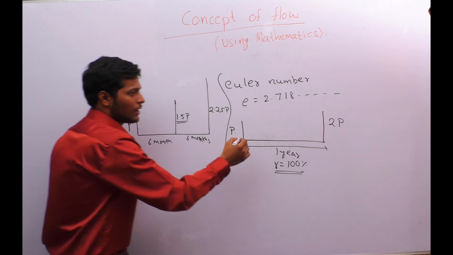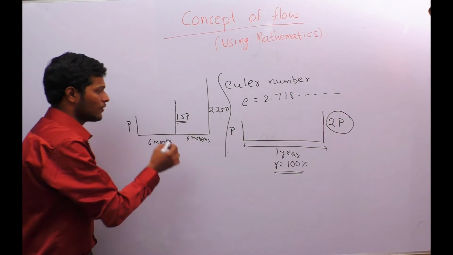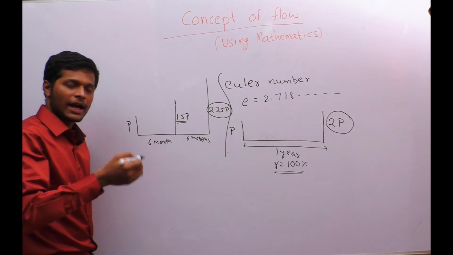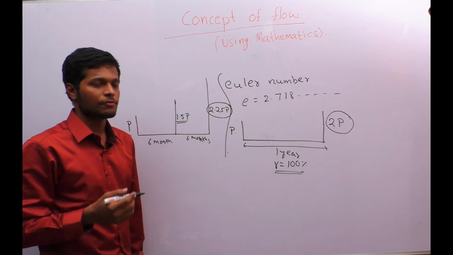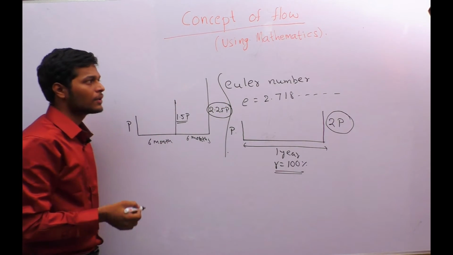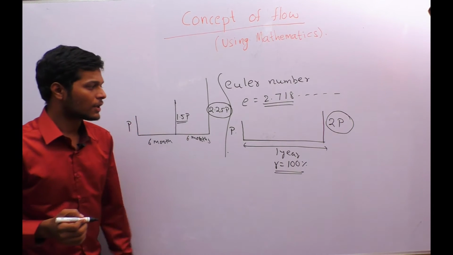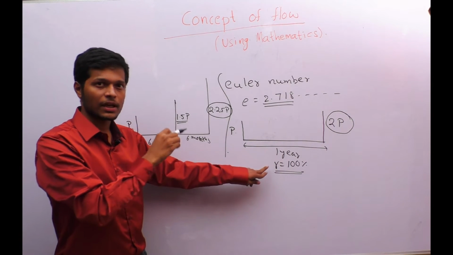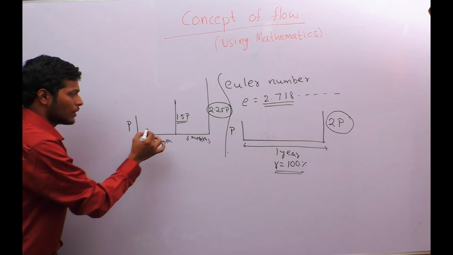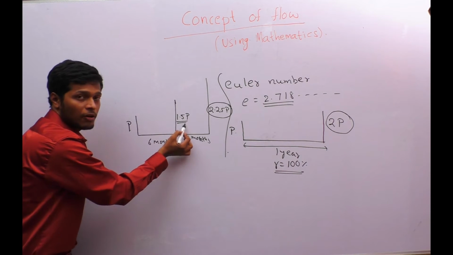So we can see if they are depositing after 1 year, you are getting 2P. If they are depositing for every 6 months, we are getting 2.25P. But actually in India, the banks deposit for every 4 months. So this value will slightly increase further. What this Euler number says is, suppose with this rate of interest, the amount is increasing continuously, so it did not increase in steps like this, suddenly the P becoming 1.5P.